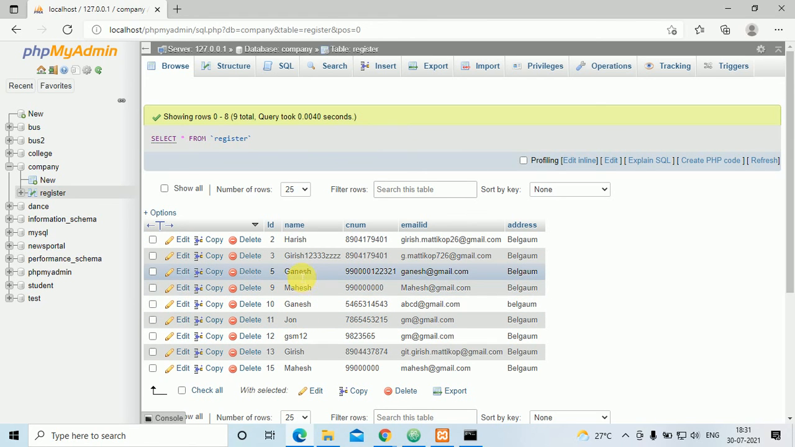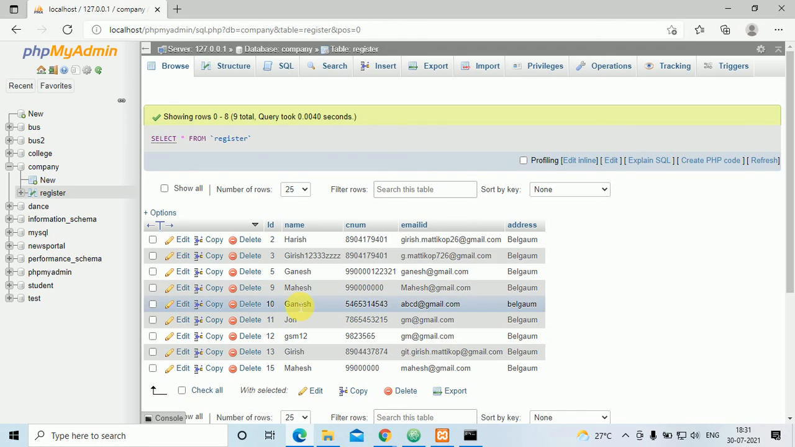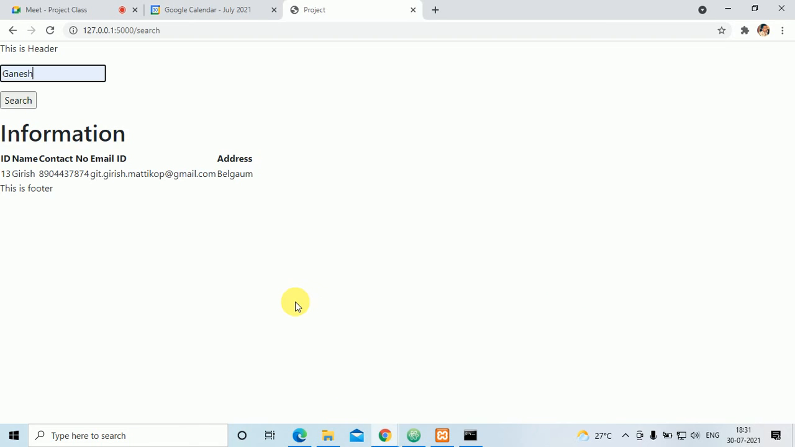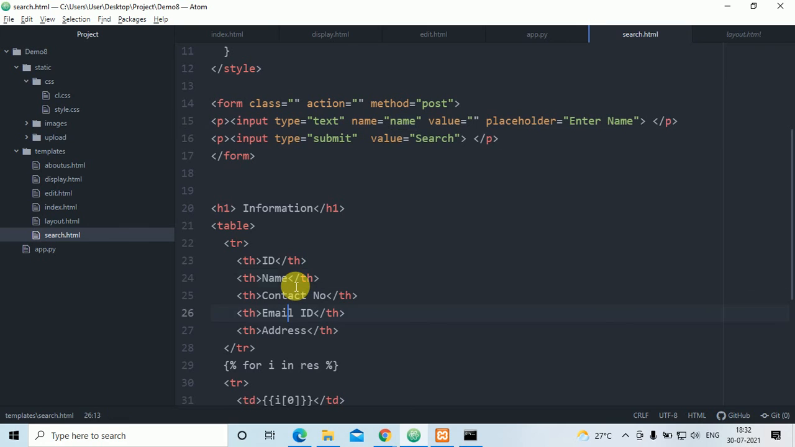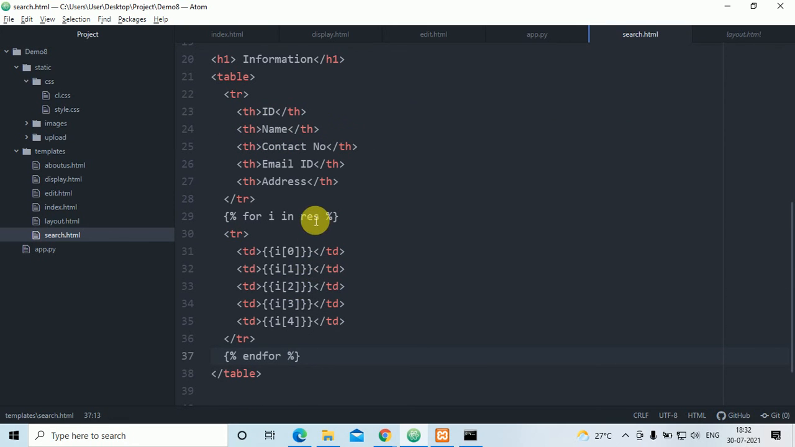So the database will search the name: select star from register where name equal to percentage. It will search by the name and fetch all of that, and result is stored in res. I have created another variable, you can create xyz also, but in search.html, where res is there, xyz has to be there.